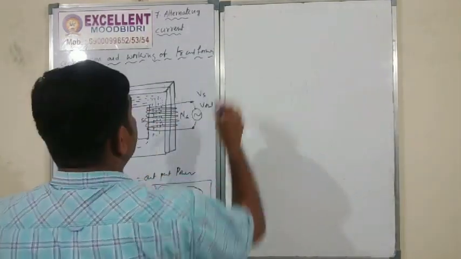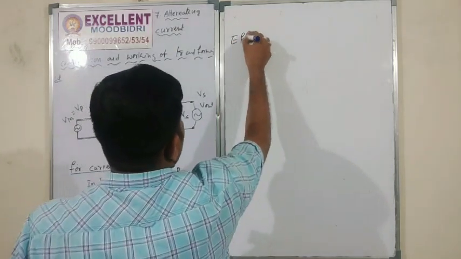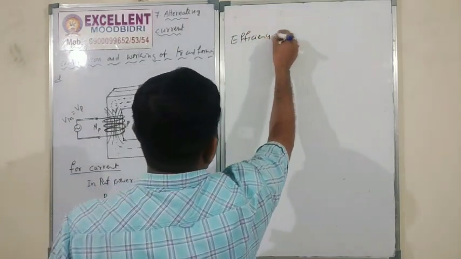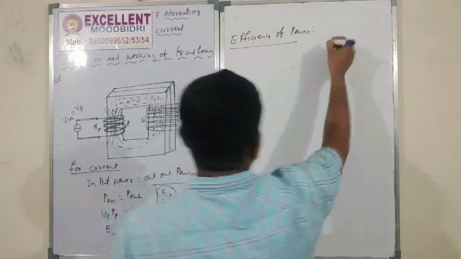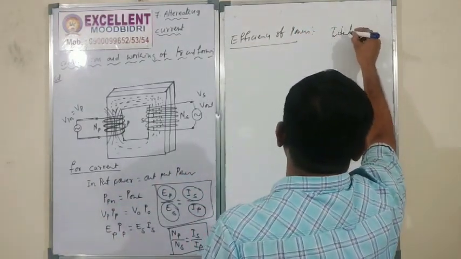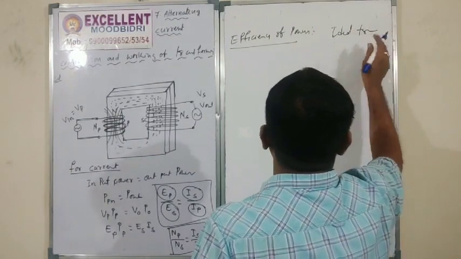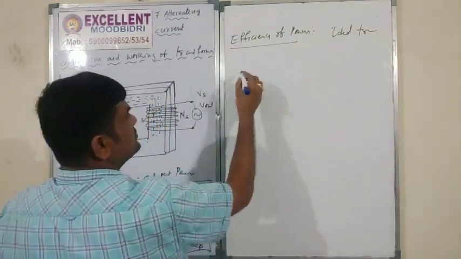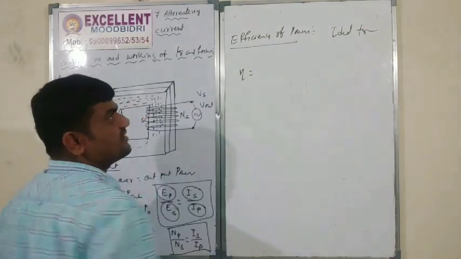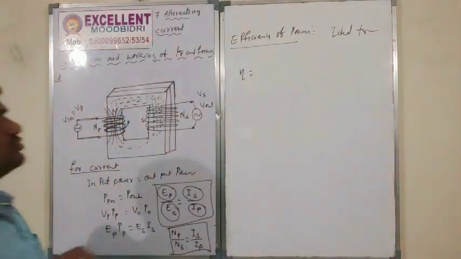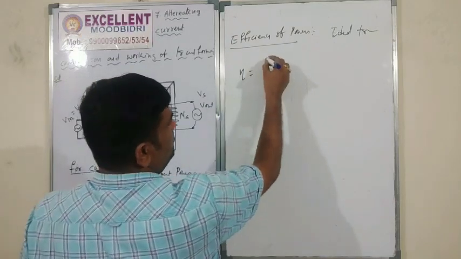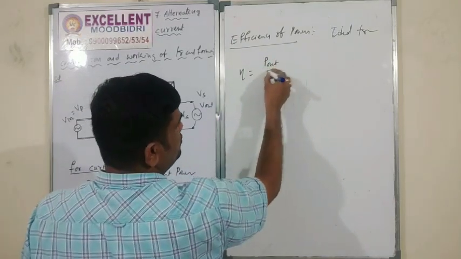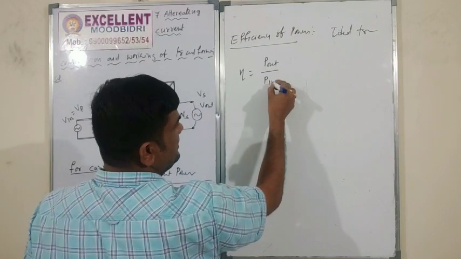Efficiency of power. For an ideal transformer, efficiency is represented as eta. Eta is equal to P output by P input.